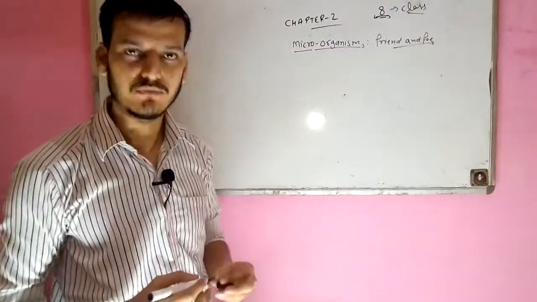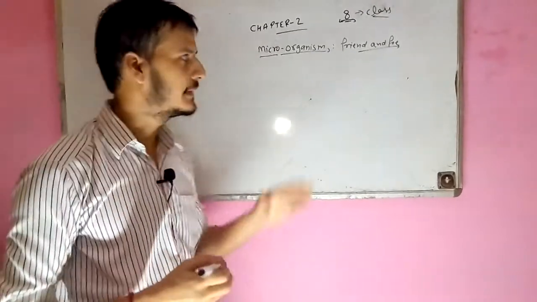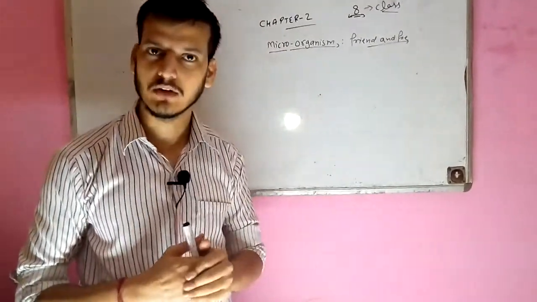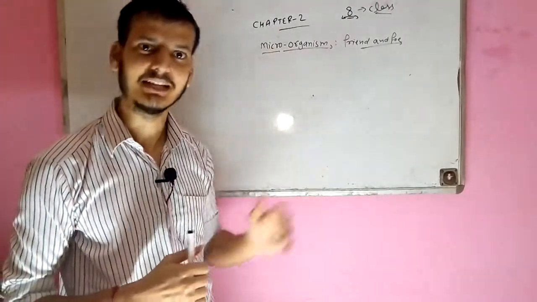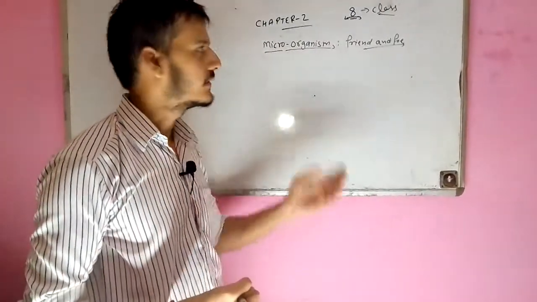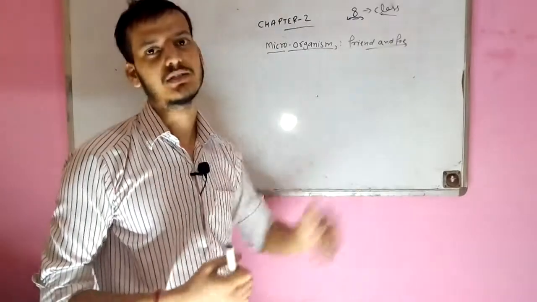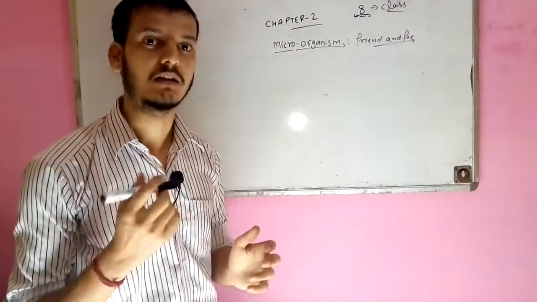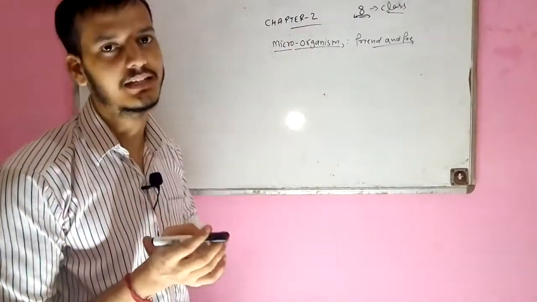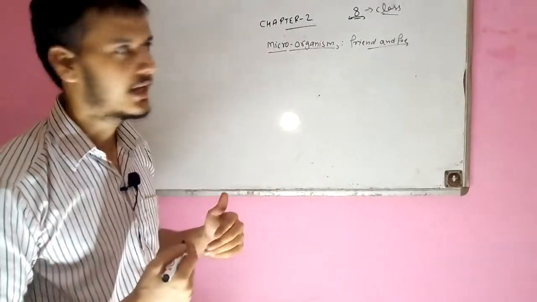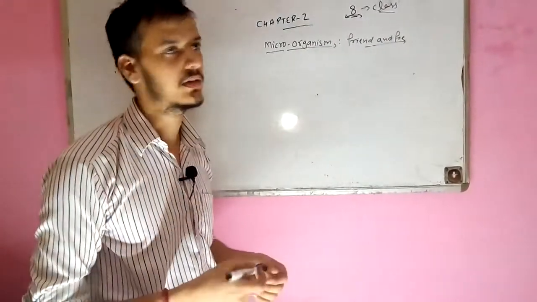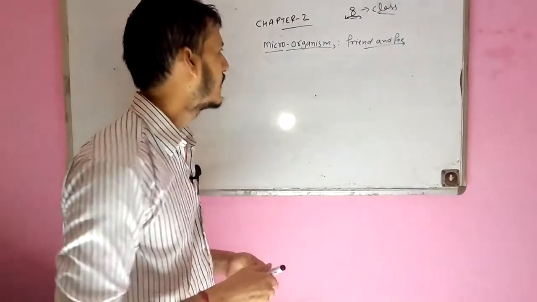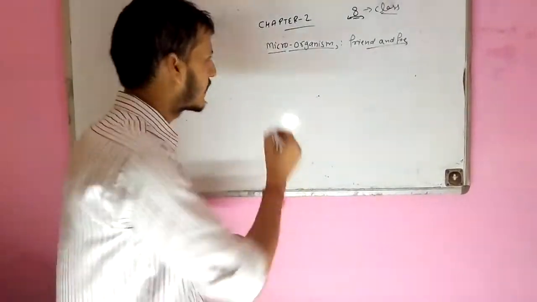Microorganisms, friend and foe. In this chapter we will discuss what microorganisms are, and then we will try to classify them. Then we will discuss their friendly and foe natures: what certain types of microorganisms are helpful to us, and what microorganisms are harmful to us. Okay, we will classify them. So I think we should start with the microorganisms.